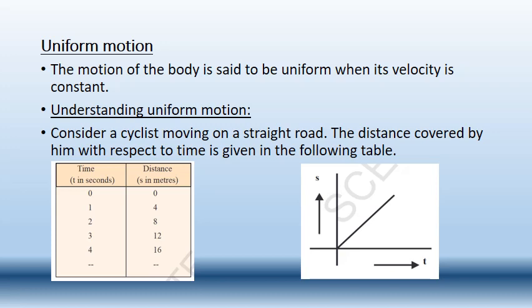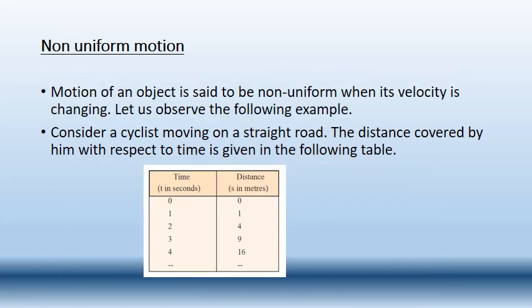If the graph is a straight line like this, then it is a linear graph. Next, let us see the non-uniform motion. What is meant by non-uniform motion? If the velocity is changing, then it is said to be in non-uniform motion. Uniform motion means velocity is constant. When velocity changes, it is said to be non-uniform motion.